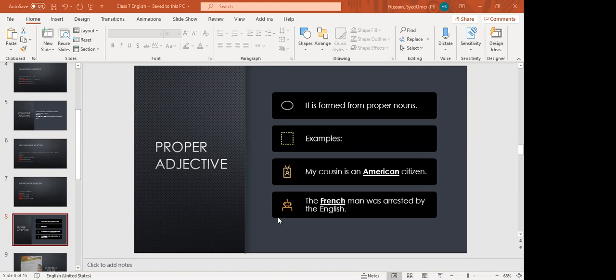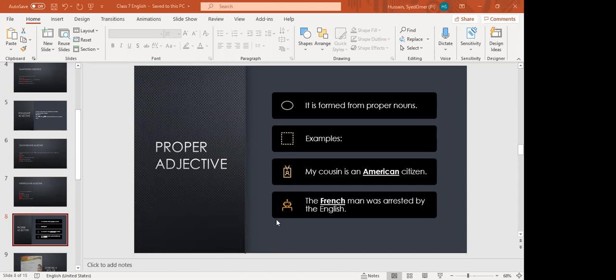I have no books with me. Remember one thing, that you have to put adjectives, all these quantitative, demonstrative, proper, possessive adjectives, before a noun, because they are qualifying a noun, they are describing a noun. So you need to put them before a noun, and they work as attributive adjectives. I've told you attribute is related to the quality, and when we put adjectives before a noun, they are referred to as attributive adjectives.